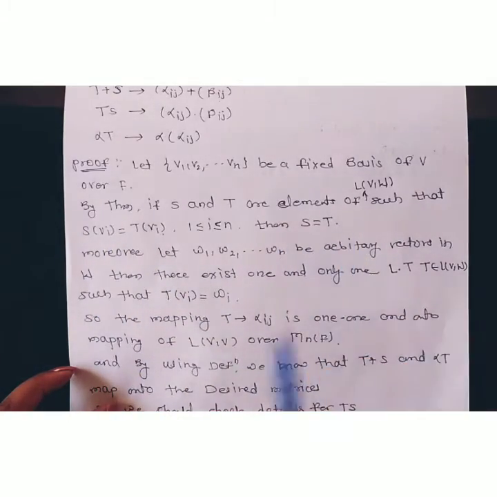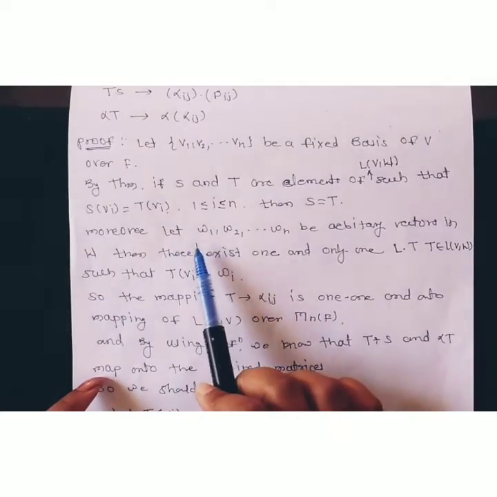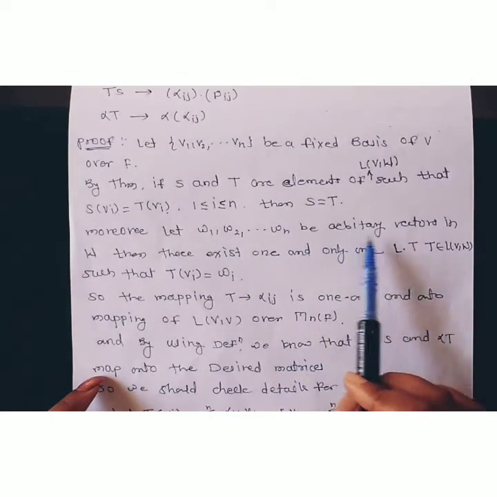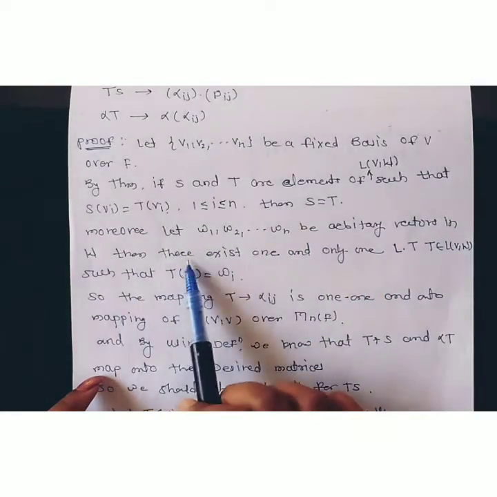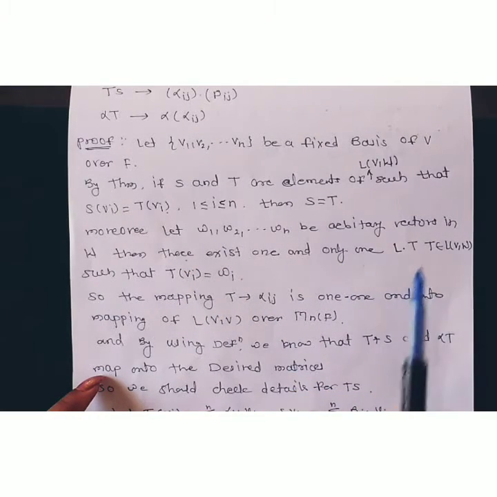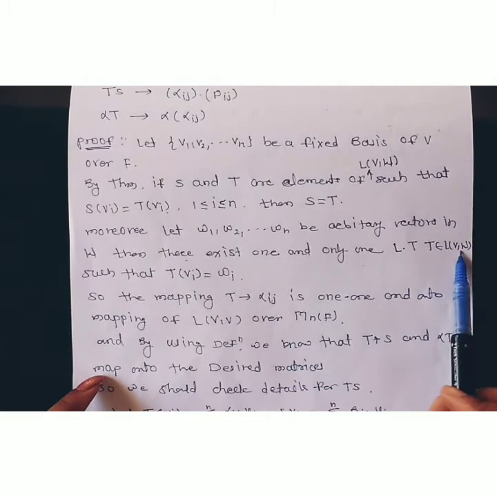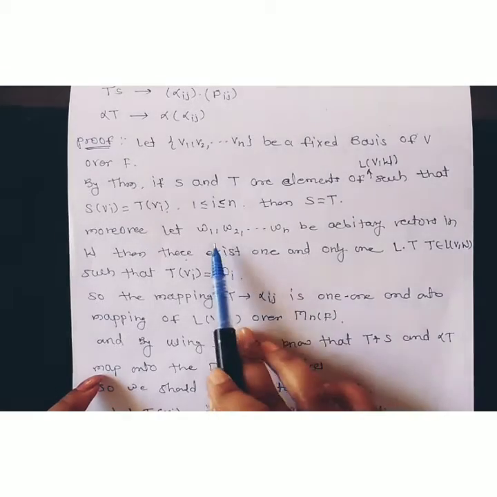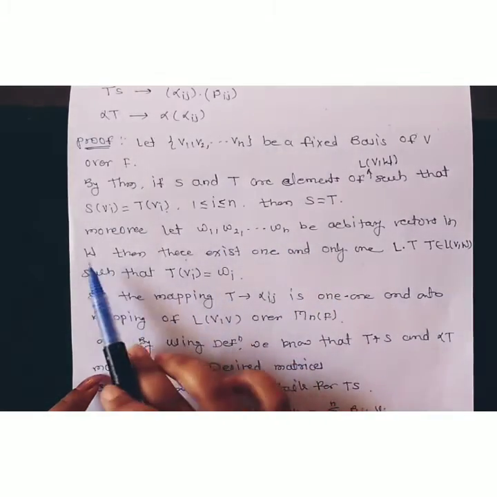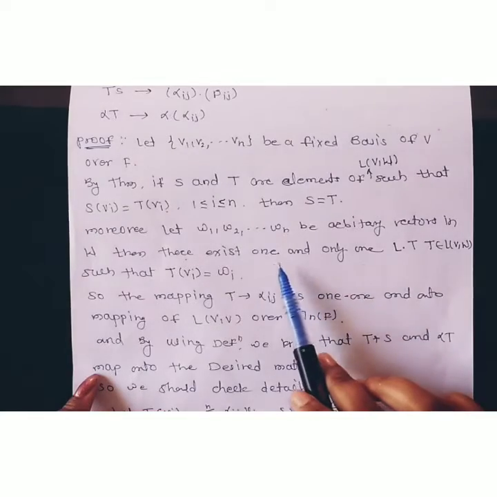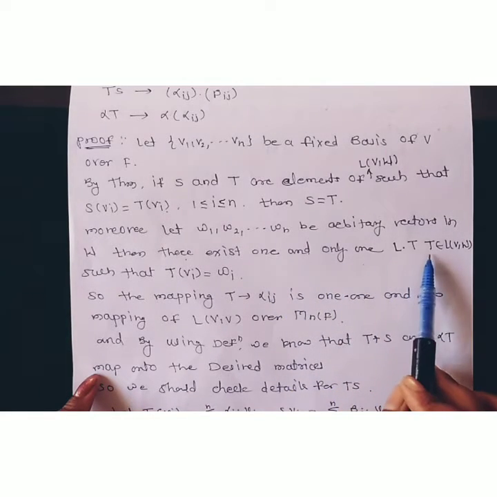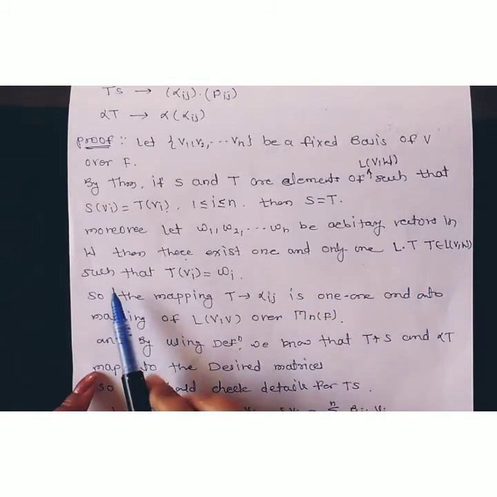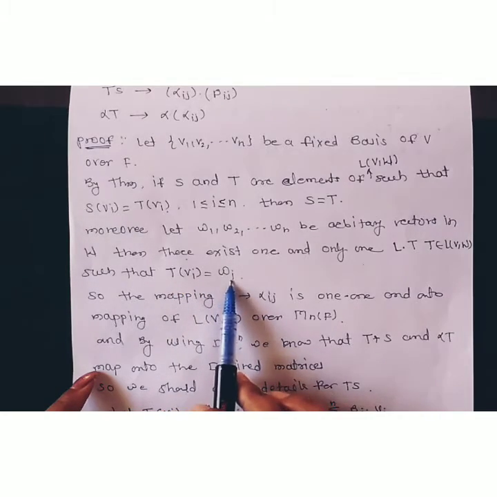Moreover, let w1, w2, ..., wn be arbitrary vectors in W. Then there exists one and only one linear transformation T belonging to L(V,W) such that T(vi) is equal to wi.